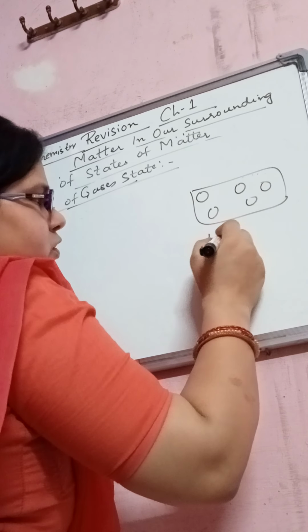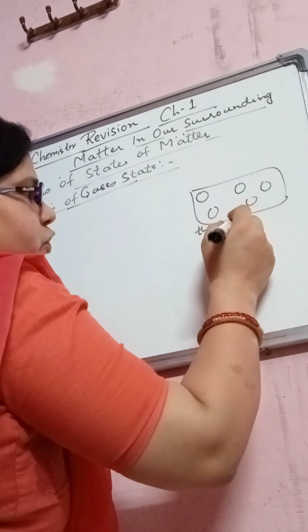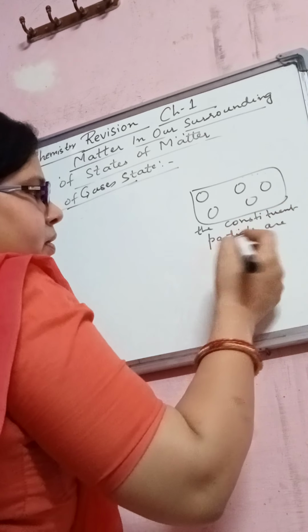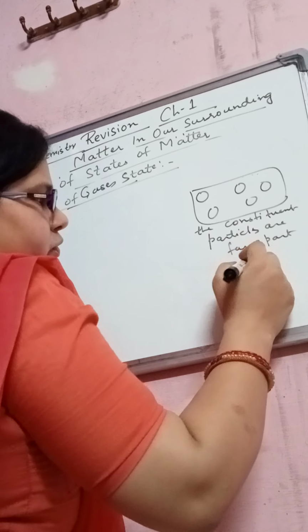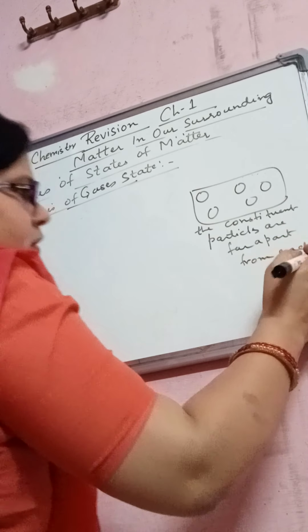The constituent particles are far apart from each other, right?